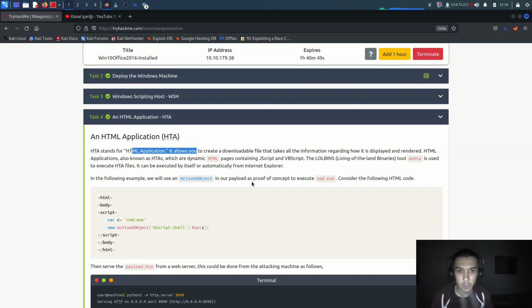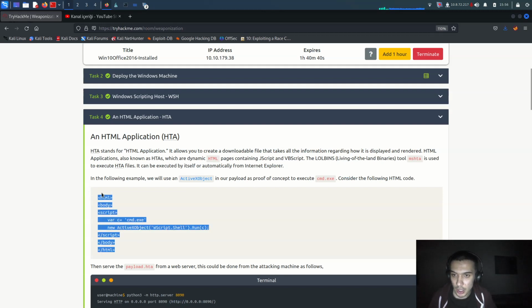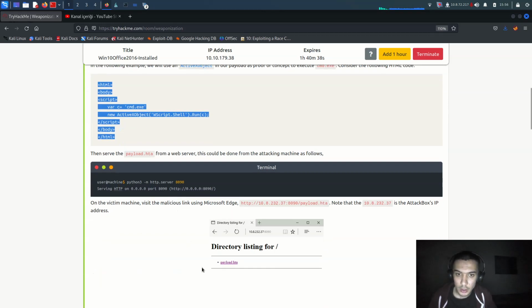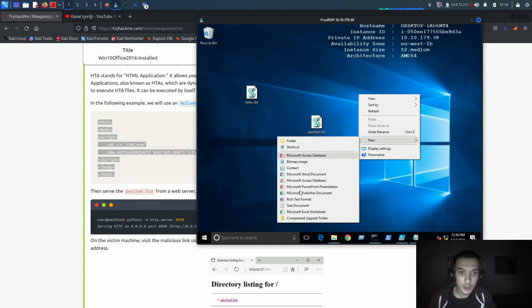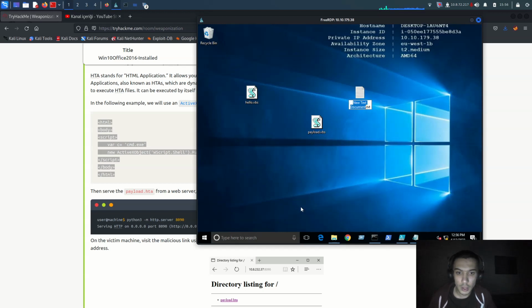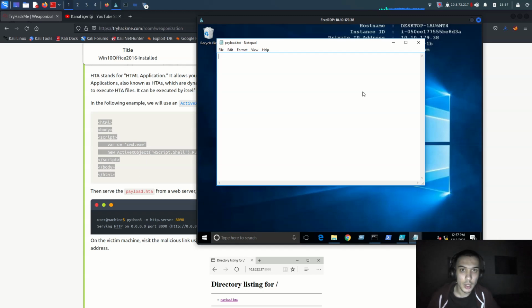Okay. Our payloads, as proof of concept, execute similar to actions, consider the following HTML code. Alright, let me just copy this and come over there, say new text document and payload.txt, and open it and save it.